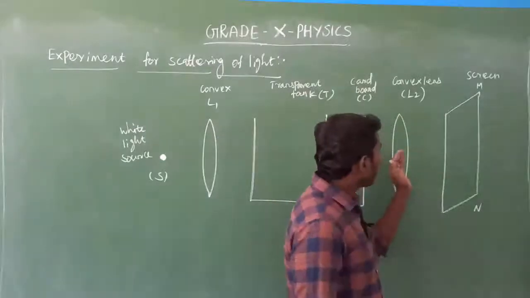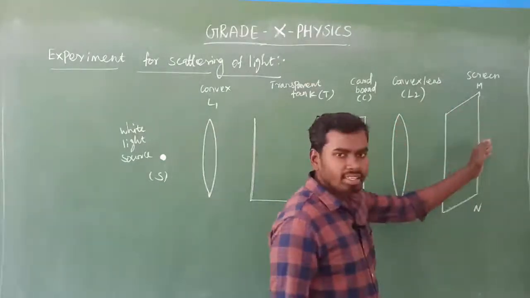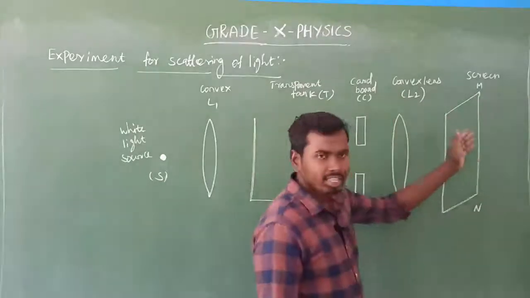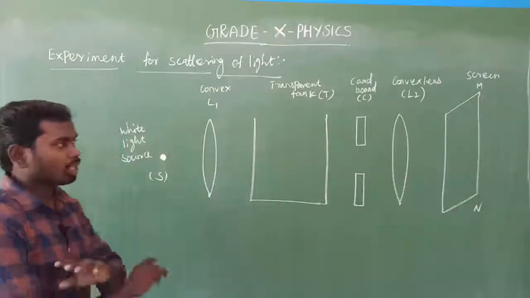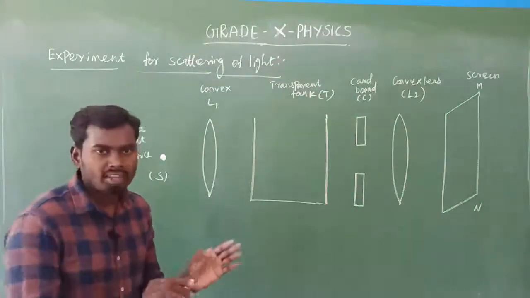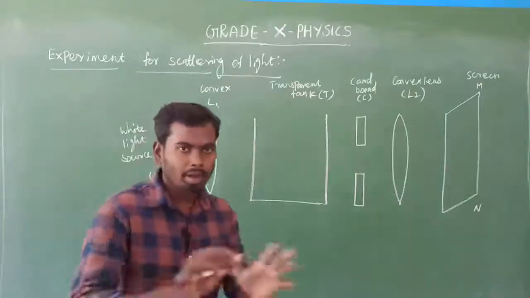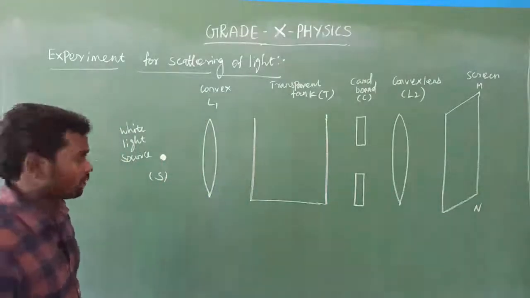Then after the second convex lens L2, there is the screen. After this convex lens, the screen MN is placed. That's all the materials required and the setup is completed. We place all the materials in proper places. Is it clear? Yes, very simple. You just consider here.